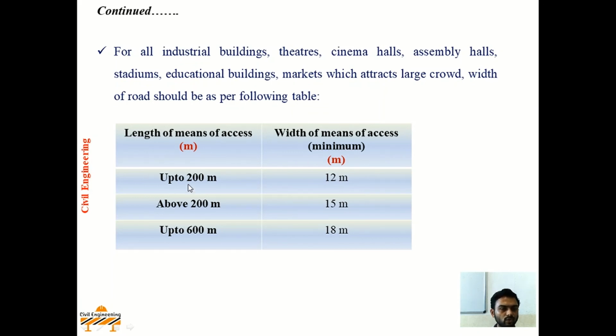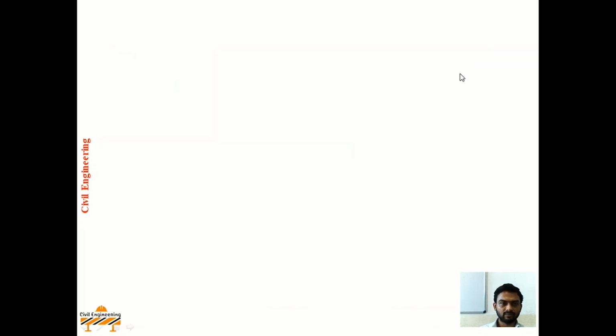Now when length of road is up to 200 meters, width of the access will be 12 meters. Now when length of means of access is above 200 meter, width of the means of access, that is road width, minimum will be 15 meters. And when length of road is up to 600 meters, minimum road width will be 18 meters for all the public buildings like industrial, theatres, cinema halls, assembly halls, etc.